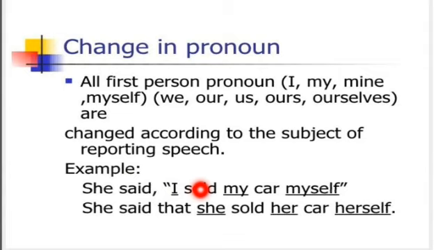So here we also use she because I stands here for she. So she sold, my changes into her, myself changes into herself. So all these she, her, and herself change according to the subject of the reporting speech, that is she.